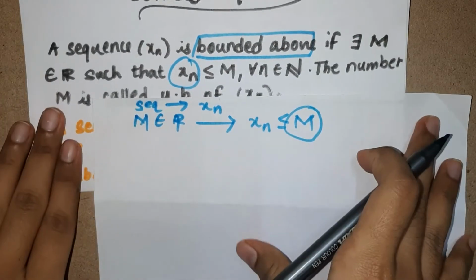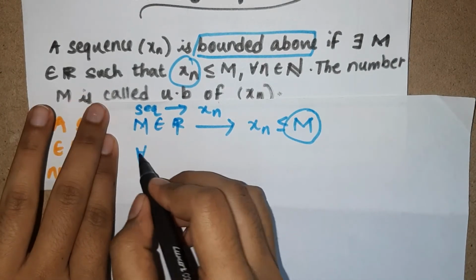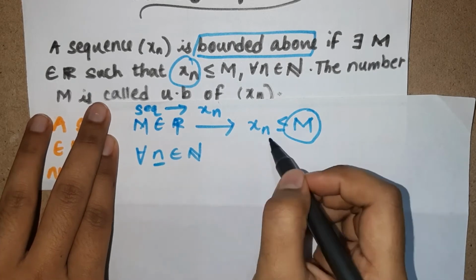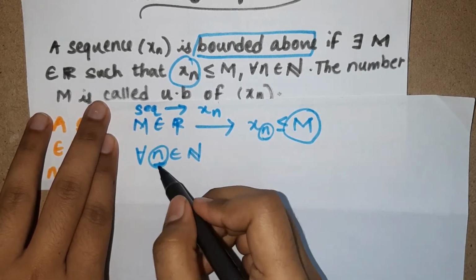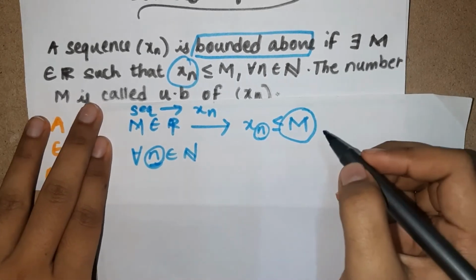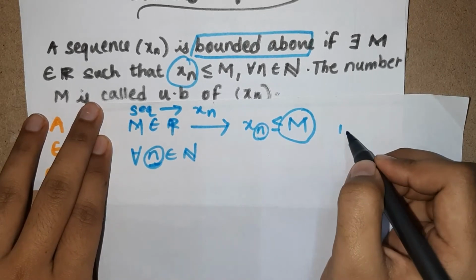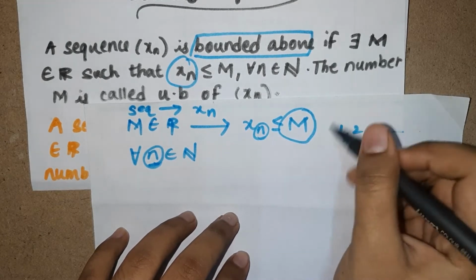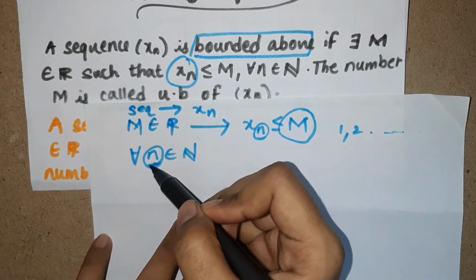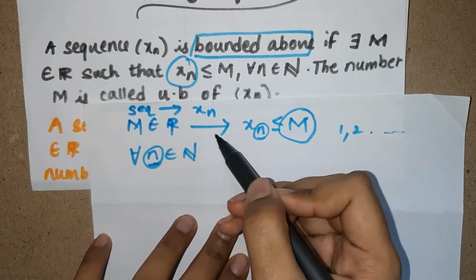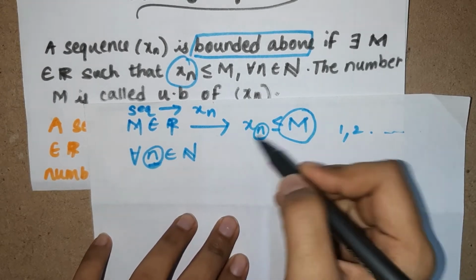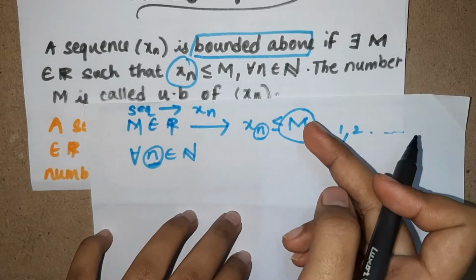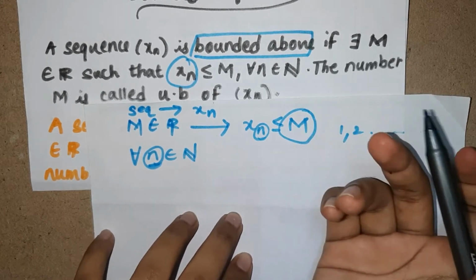Now you'll ask what this means. It means that for all values of n belonging to the natural numbers, this n you can see here would be replaced by natural numbers, which begin from 1, 2 and so on. These are the natural numbers. So under this condition, m will be said to be the upper bound of the sequence xn.